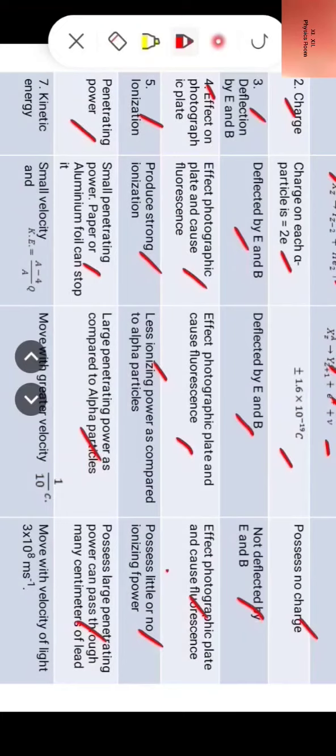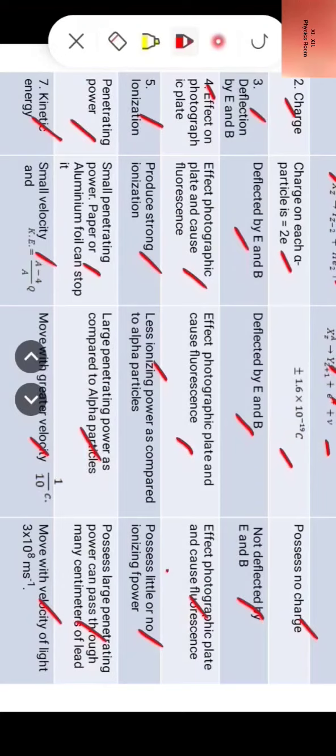Now seventh, kinetic energy. Alpha rays possess small velocity, and kinetic energy is given by (A minus 4) divided by A into Q, where Q is disintegration energy and A is mass number. Beta rays move with greater velocity, that is 1/10 of velocity of light, that is 1 by 10 into c. So beta rays move with this velocity, and gamma rays move with velocity of light, that is 3 into 10 raised to the power 8 meter per second.